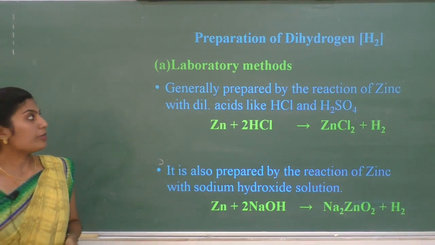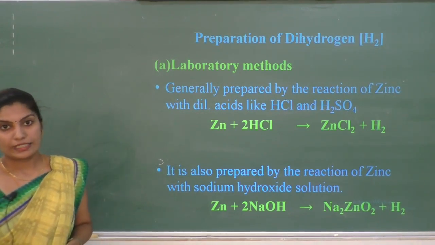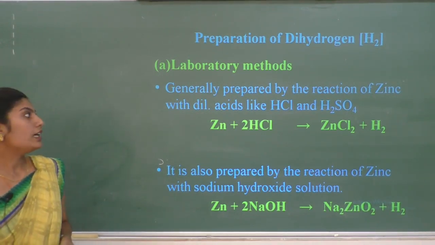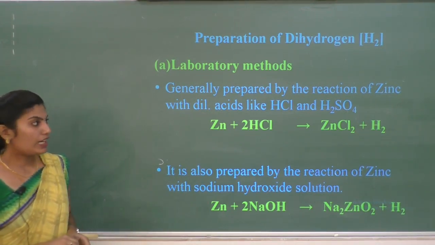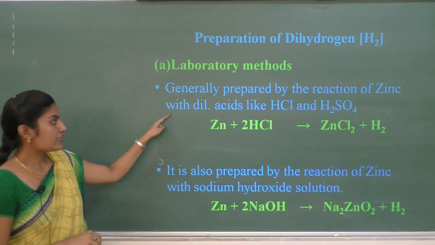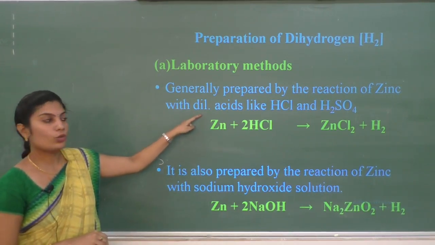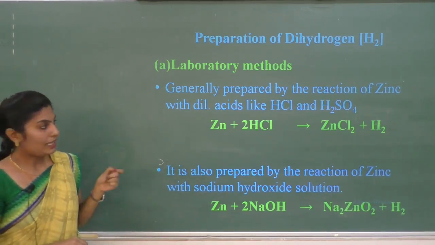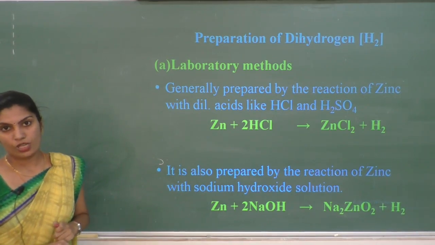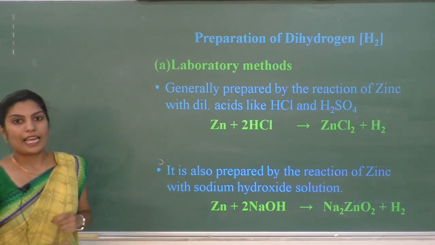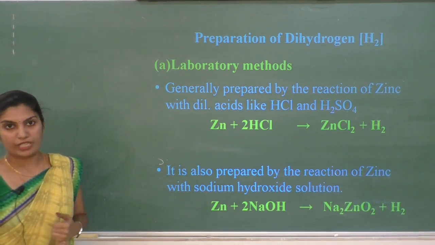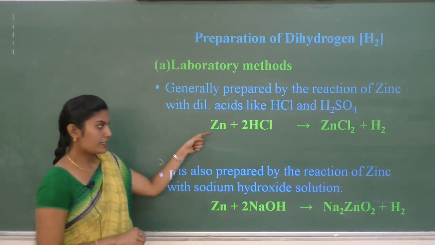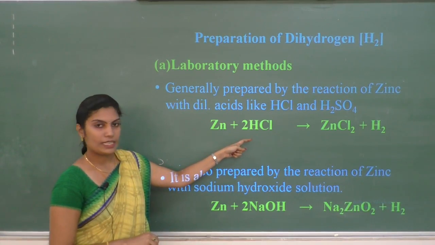Next, coming to the preparation of dihydrogen. In the laboratory, hydrogen can be prepared by the reaction of zinc with dilute acids like HCl and H2SO4. Small amounts of hydrogen can be prepared by treating zinc with dilute HCl.